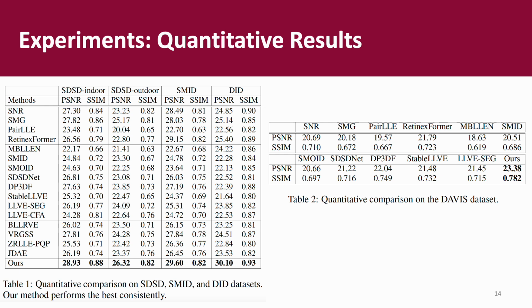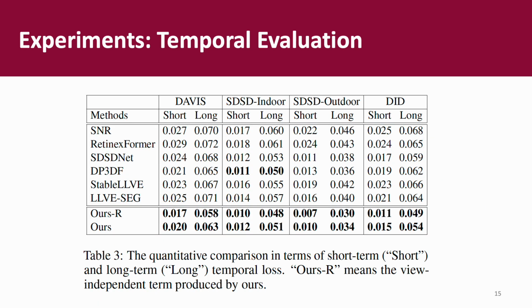Now we talk about the experiments. First, we conduct a comparison experiment. We choose SOTA low-light video enhancement methods as baselines and conduct the experiment on several public datasets. The results are displayed in these tables, showing that our method achieves the best performance on those datasets consistently. Moreover, we also evaluate the performance in terms of temporal consistency.